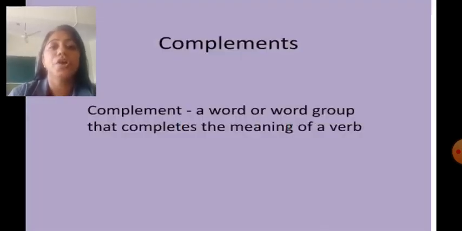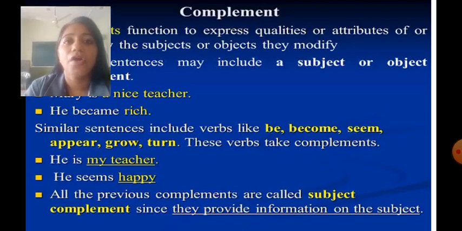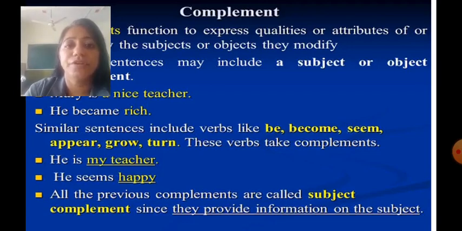So, in short, a complement is a word or group of words that completes the meaning of the verb. Complements function to express quality or attributes of, or to identify, the subject or object they modify. Different sentences may include a subject or object complement. Mary is a nice teacher. He became rich. Similar sentences include verbs like be, become, seem, appear, grow, turn, etc.